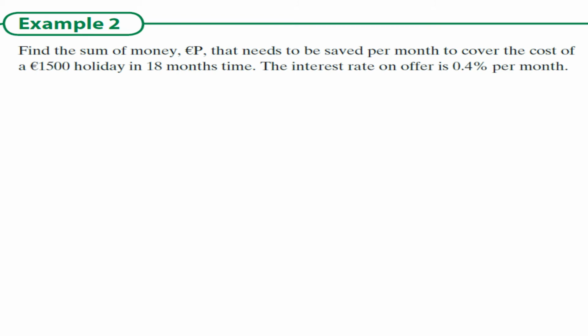So example 2: find the sum of money, P, that is needed to be saved per month to cover the cost of a €1,500 holiday in 18 months' time. The interest rate on offer is 0.4% per month.